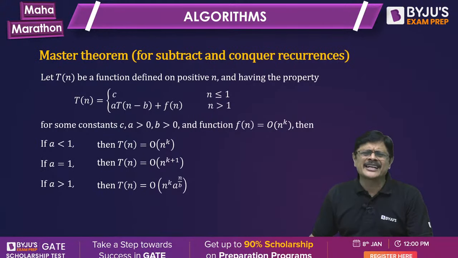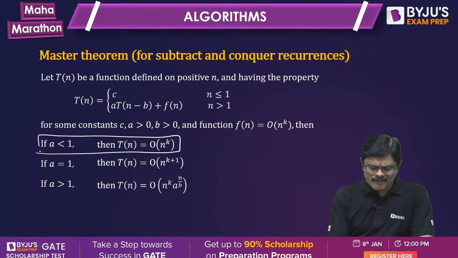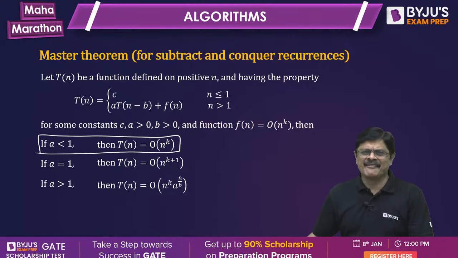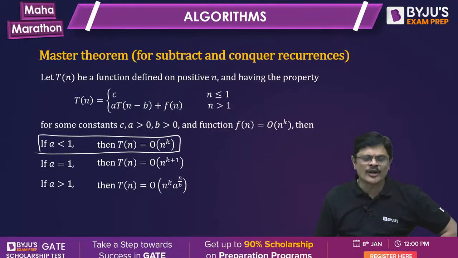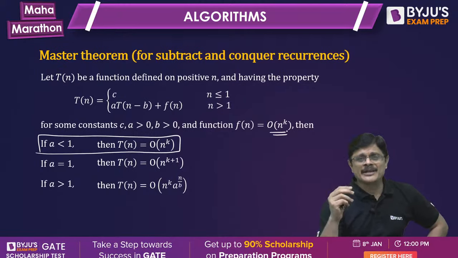This is called the subtract and conquer theorem. Of course, here we have 3 results, but generally the first case never happens. Mathematically it happens, but practically it may not happen ever. But let us see the 3 cases of this subtract and conquer theorem, where F(n) is of the form polynomial. See, generally what happens?